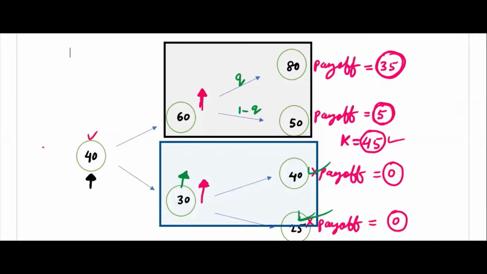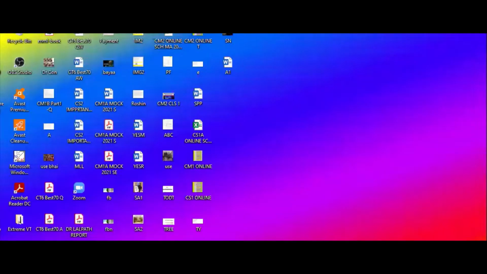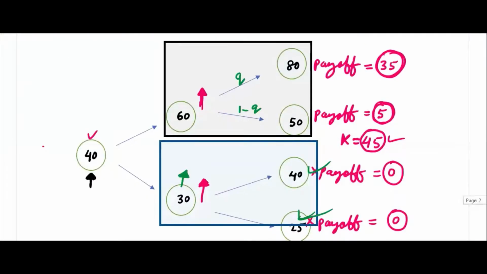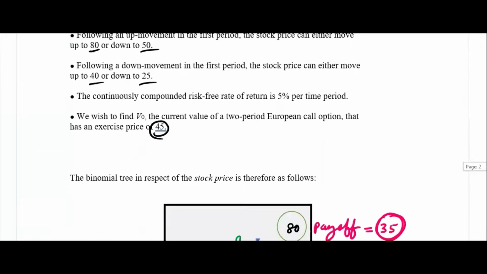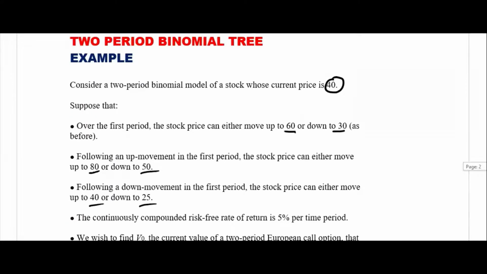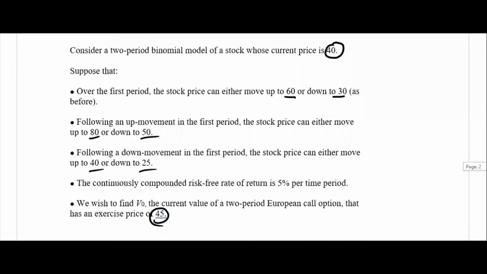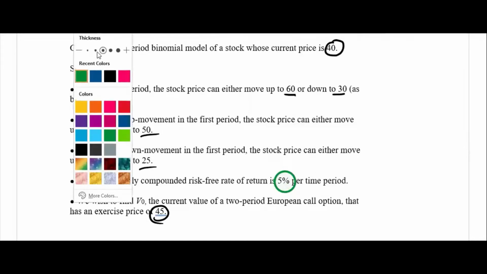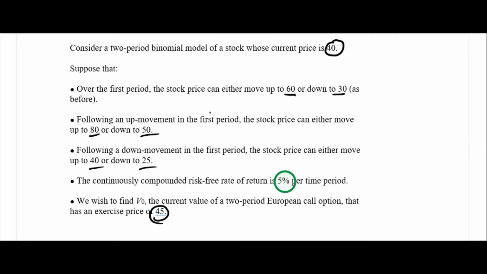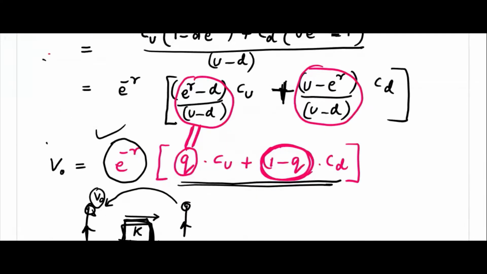If you see the question, R is fixed, we will not worry about R, 5%. Maybe I forgot to write that one. It's 5%. Last time we had taken 5%, remember. Yes, it's there, 5%. R is fixed. We will not worry about R. R is there always.